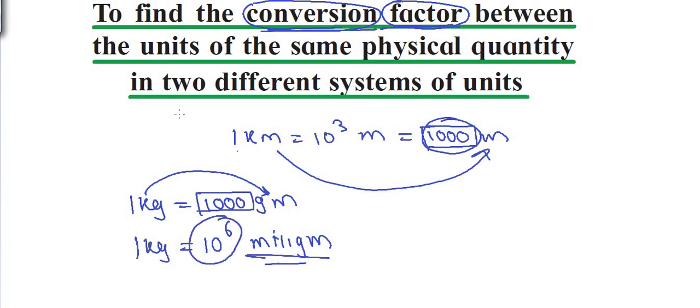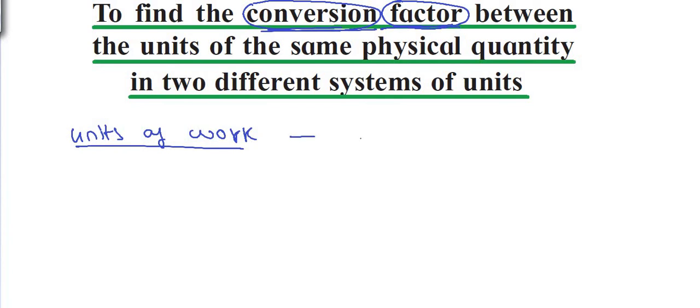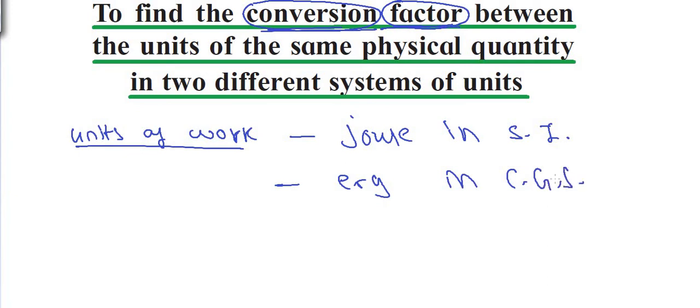So now let us try to find out the conversion factor for work to convert it from SI system to CGS system. Units of work are joule in SI system and erg in CGS system. Now we need to find a conversion factor to convert work from SI system to CGS system. I want to find that 1 joule is equal to how many erg.